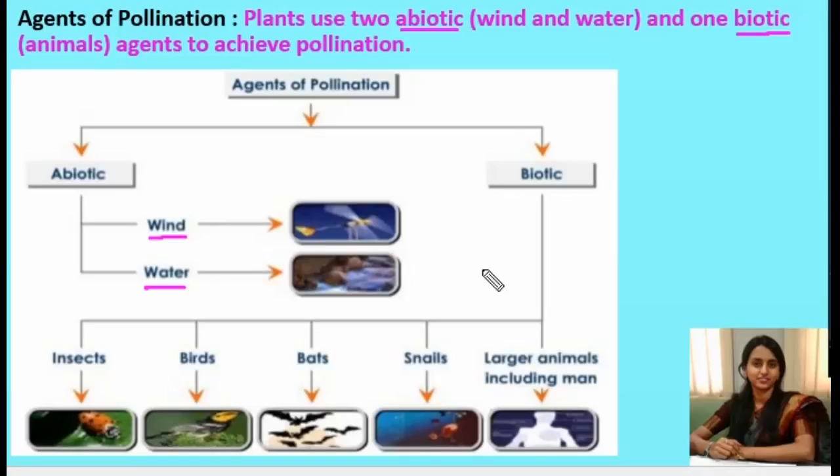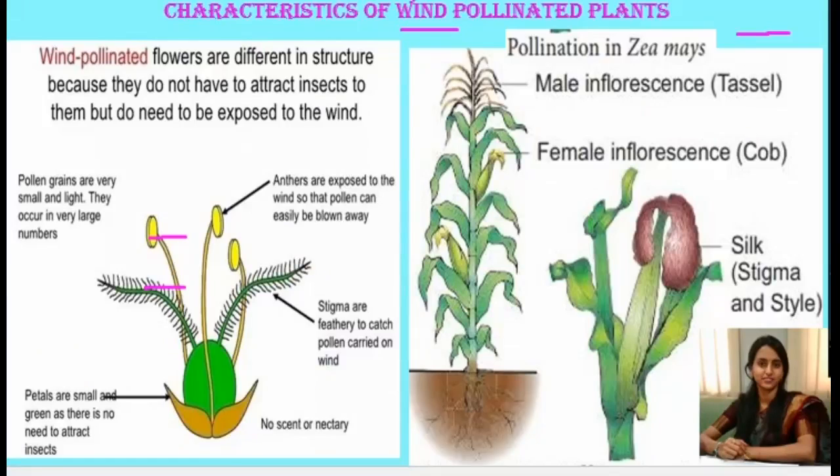So, to compensate for this loss, or these uncertainties and associated loss of pollen grains, the plants produce enormous amounts of pollen grains when compared to the number of ovules available for pollination. Let us discuss the characteristics of wind pollinated plants. Pollination by wind is more common among the abiotic pollinating agents.